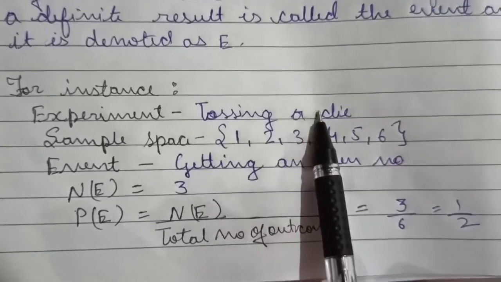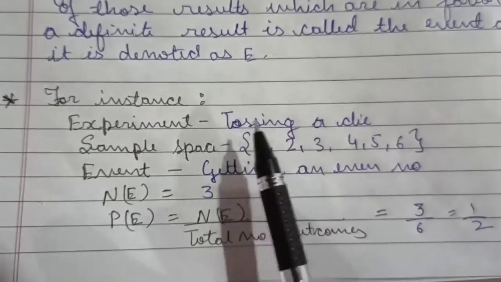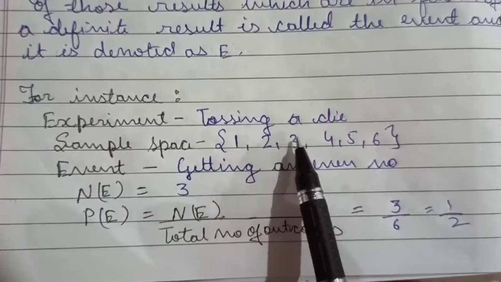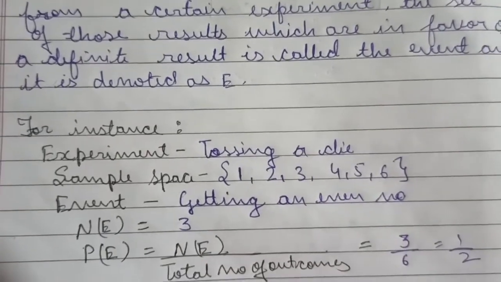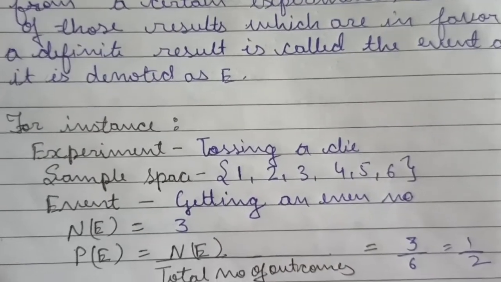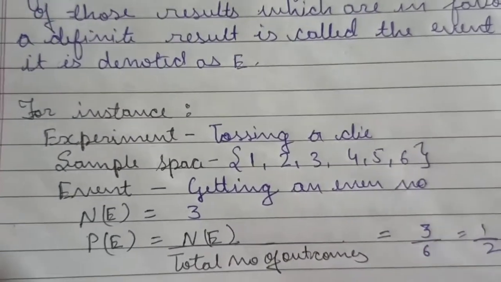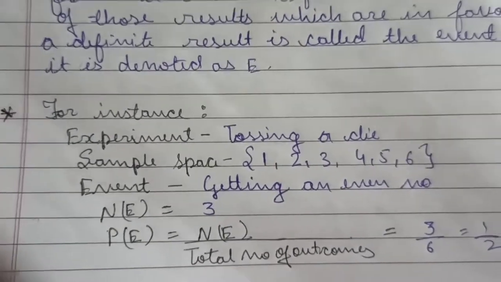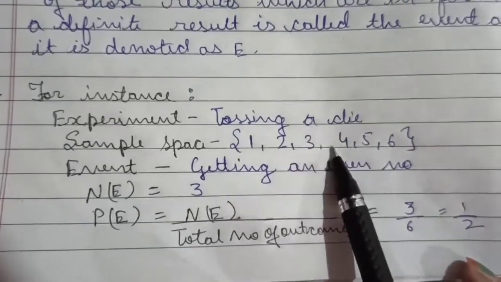This is a random experiment. Why? Because when we toss a die, we know all the possible outcomes, that 1, 2, 3, 4, 5 or 6 can come, but we cannot exactly predict that only 2 will come, or only 3, or that 5 will surely come. We cannot tell the exact result, which number will appear. So this is a random experiment.